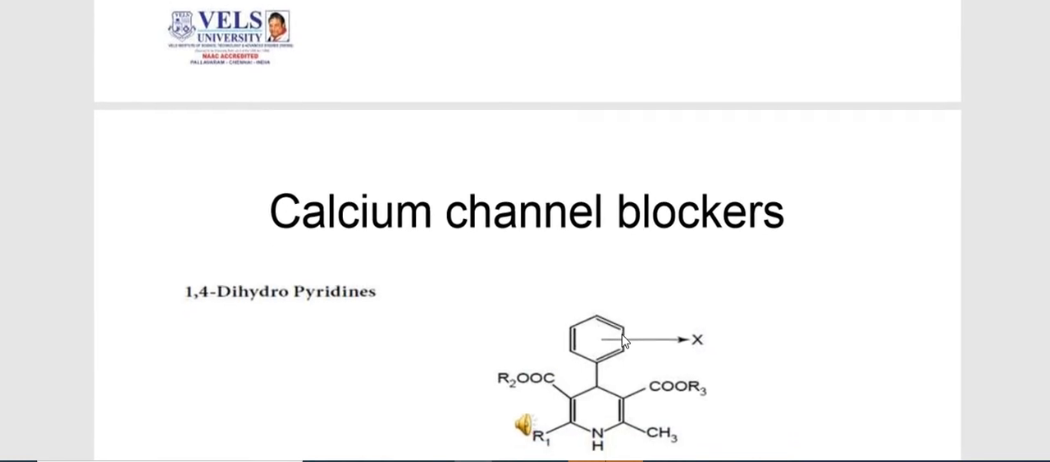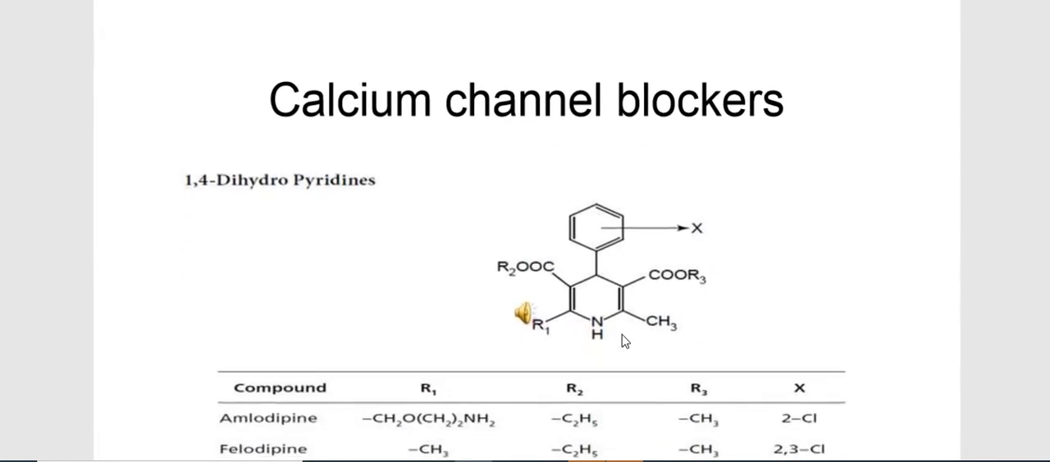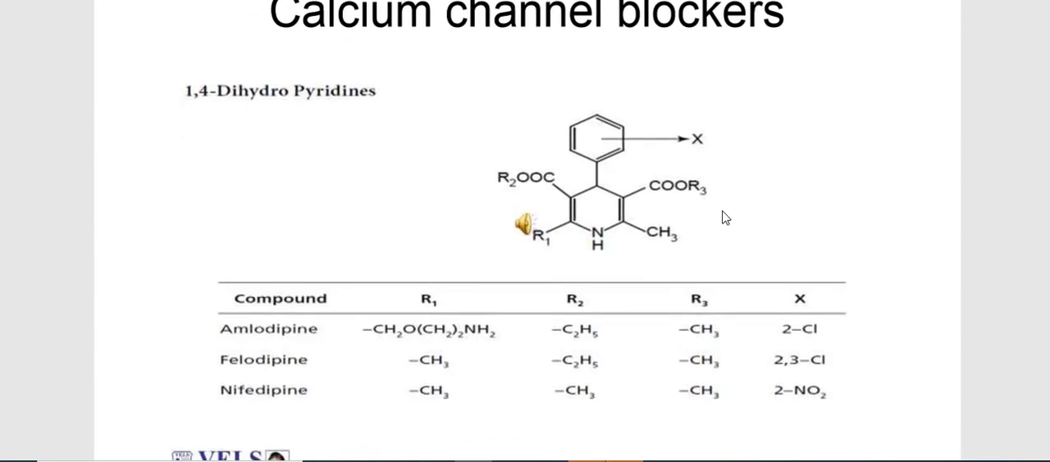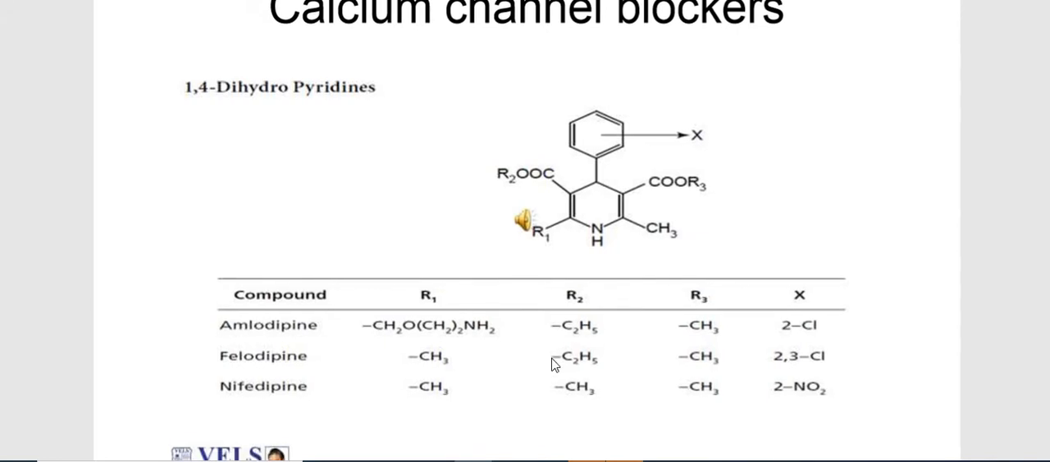It means contraction of smooth muscle will be depressed or less. An example of a calcium channel blocker is 1,4-dihydropyridine. Here you can see the basic structure of 1,4-dihydropyridine, where drugs of this class are given by changing R1, R2, R3 and X. This is a simple classification for 1,4-dihydropyridine. These three are the common drugs: amlodipine, felodipine and nifedipine. If we go on changing these substituents, these drugs are available.